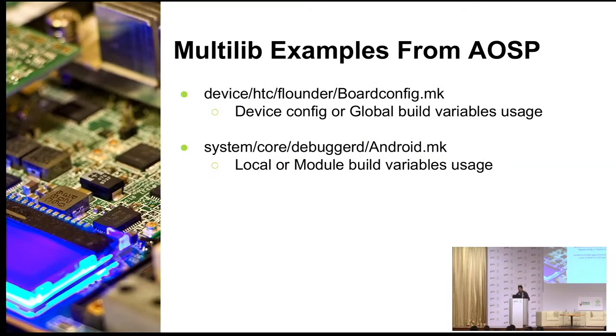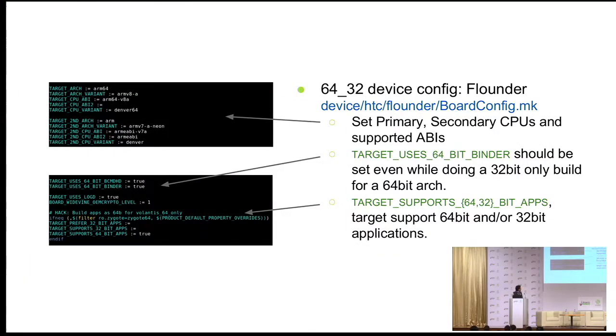So now, coming to the end of this talk, here are a couple of examples which I took from AOSP. One is a platform configuration example. Second is a multi-lib configuration example. I hope this is visible. Yes. So this I took for Nexus 9. The first section is where you specify the target and primary and secondary architecture.